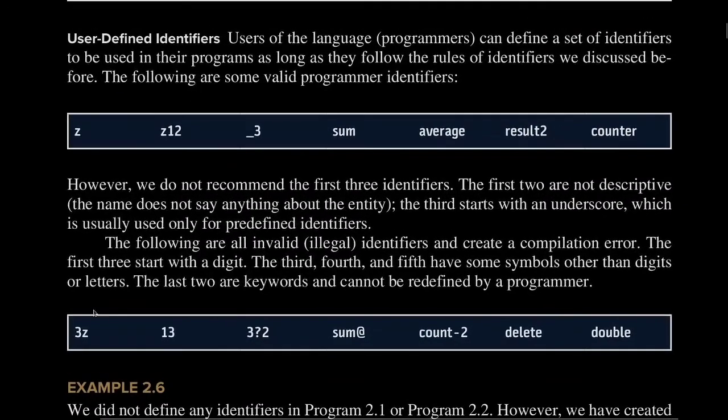Now these are some of the examples which are invalid, right? Now why is this delete not valid? Because it is a reserved word. Double, it's a reserved word, that means these are keywords actually, and you cannot use them. Again, count-to, if you observe this character hyphen, this is again not allowed in our user defined identifiers. Sum@, the at the rate symbol cannot be used in our identifier. So these are the list of some identifiers which are invalid, right? Illegal identifiers, you can say.